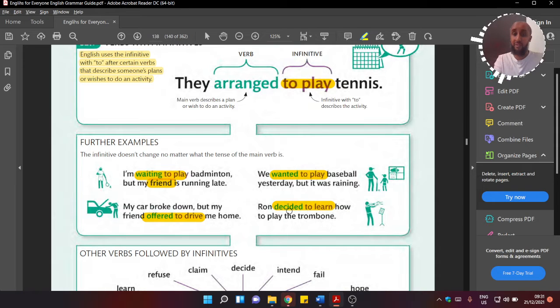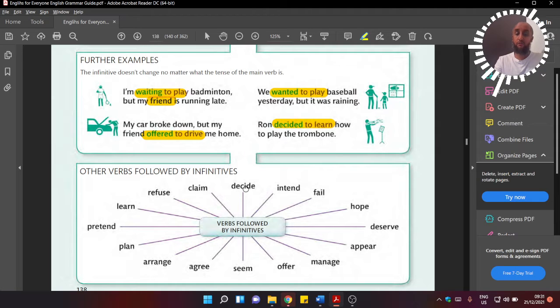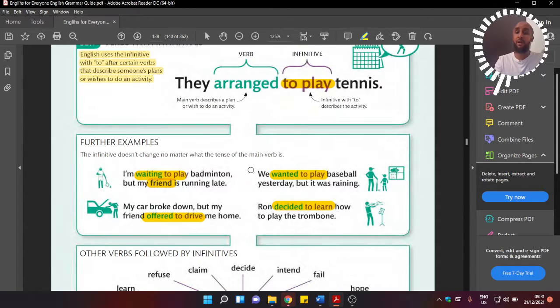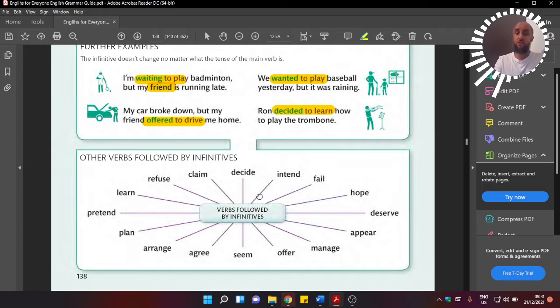To do something. Good. So here is a list. This is very important. Here's a list of verbs that must, remember this, guys, be followed by the infinitive, or the to infinitive. So if I use the word decide, I have to say, I decided to play. I decided to eat. I decided to sleep. Not decided playing, decided sleeping, decided eating. That would be incorrect. So this is the pattern.